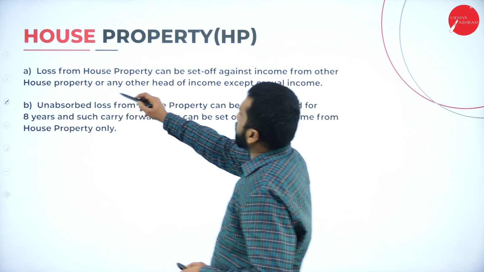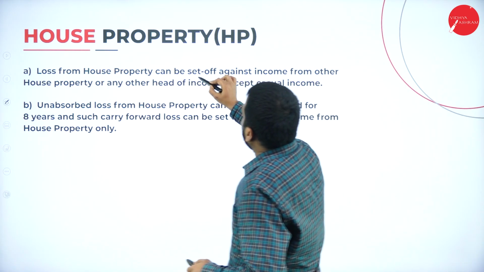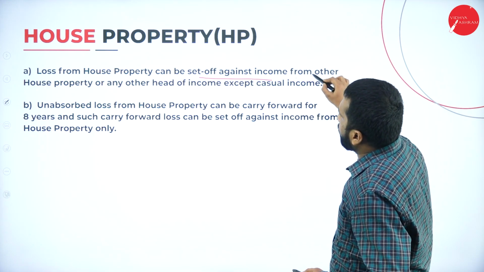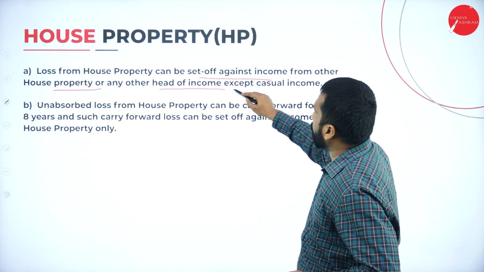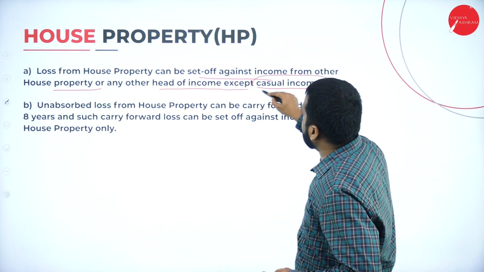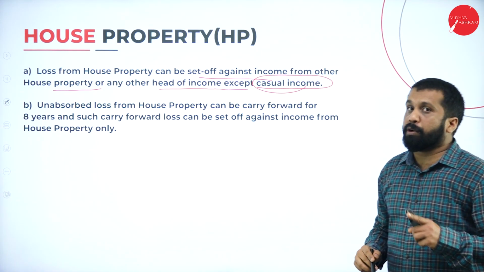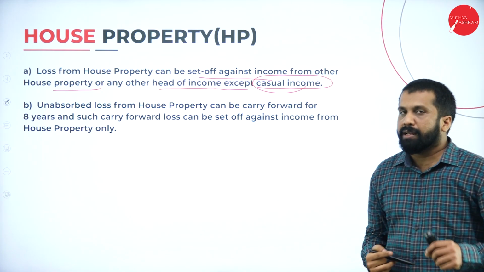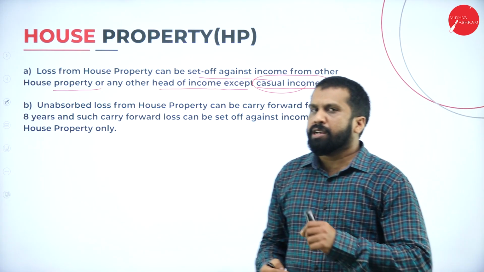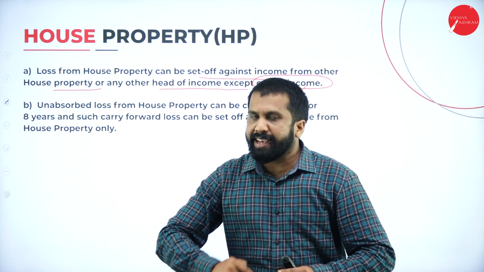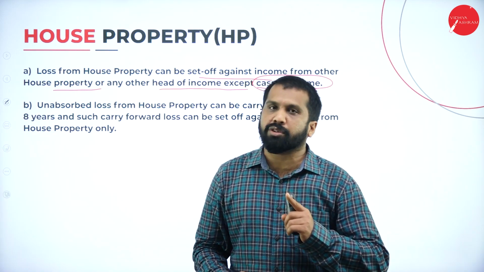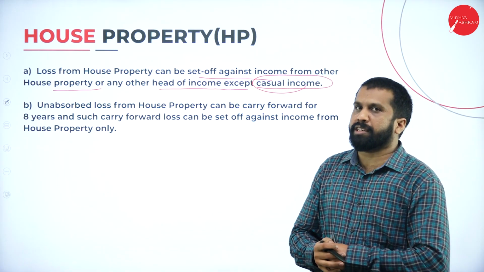Loss from house property can be set off against income from other house property or any other head of income except casual income. If there is a loss from house property, you can adjust it with any heads except casual income. What do you mean by casual income?